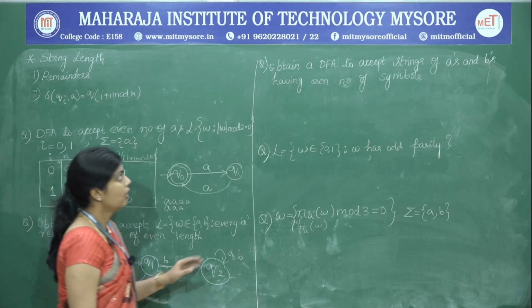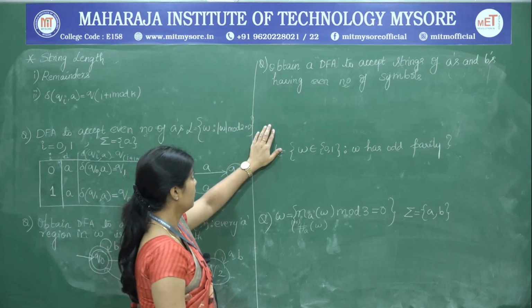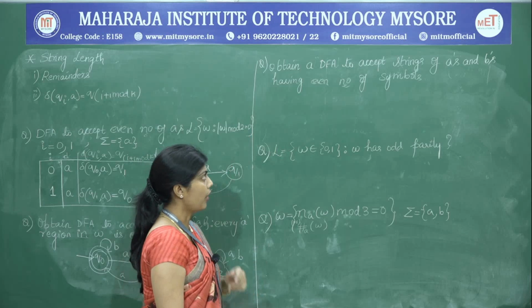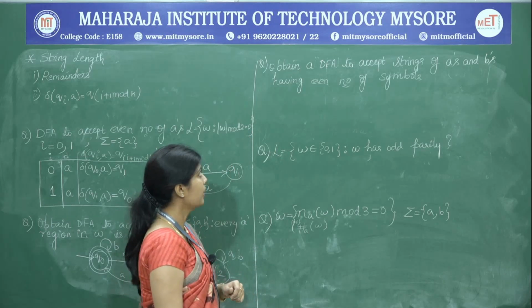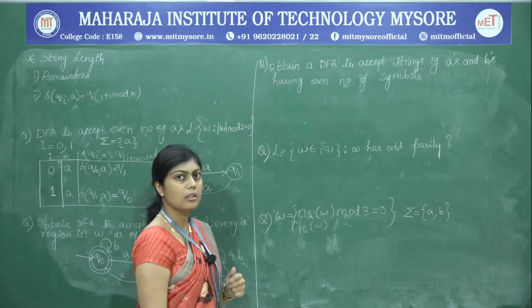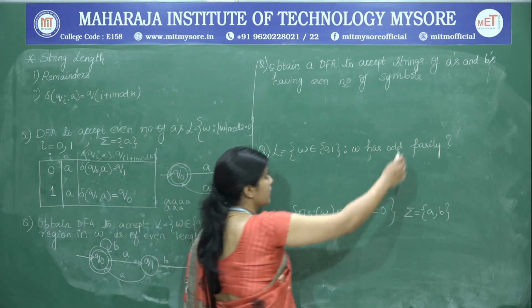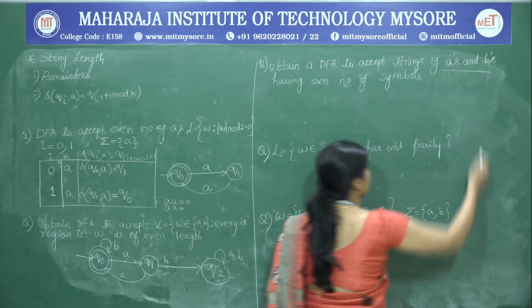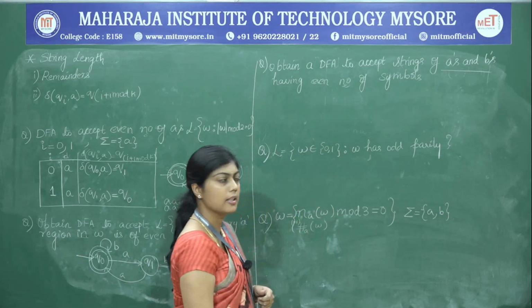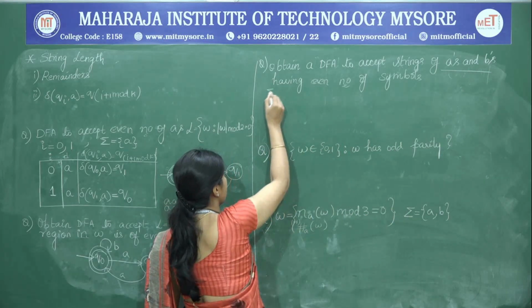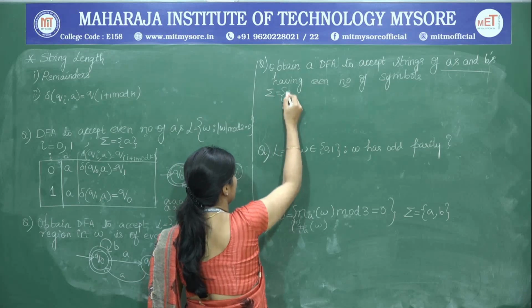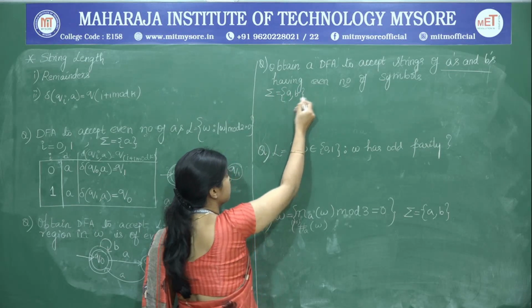So next, we will go to the next problem statement. Obtain the DFA to accept strings of A's and B's having even number of symbols. Now you can see here that the string is made up of nothing but A's and B's. So we can write it as sigma is equal to {A, B}.